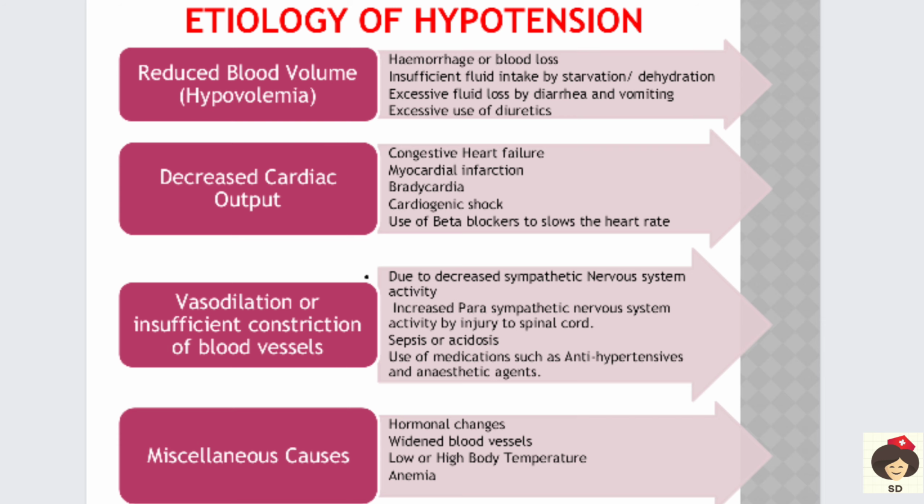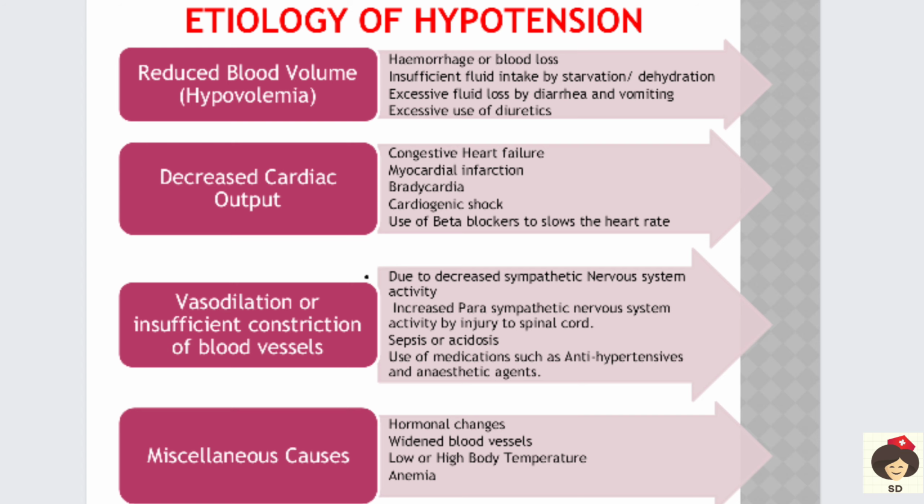So this occurs due to decreased sympathetic nervous system activity. So in the autonomic nervous system, there are sympathetic and parasympathetic nervous systems. Sympathetic is responsible for vasoconstriction and parasympathetic for vasodilation. So when the sympathetic nervous system is functioning less, then there won't be vasoconstriction, there will be only vasodilation. So that is increased parasympathetic nervous system activity by injury to the spinal cord.